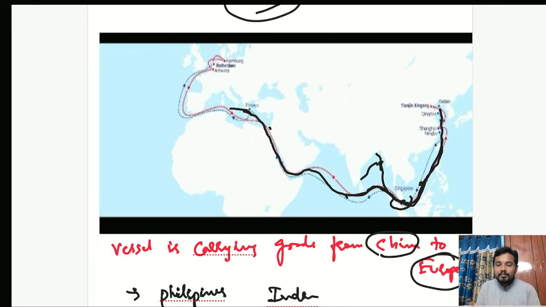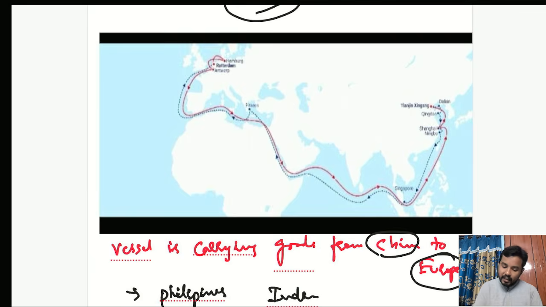So here comes the role of the international container transshipment terminal. Now I will explain what will actually happen. For example, this ship got started in China. It will travel like this and come up to the Malacca Strait. Here there is a port called Singapore port. The Singapore port is a very large port. This is an ICTT, that is International Container Transshipment Terminal.